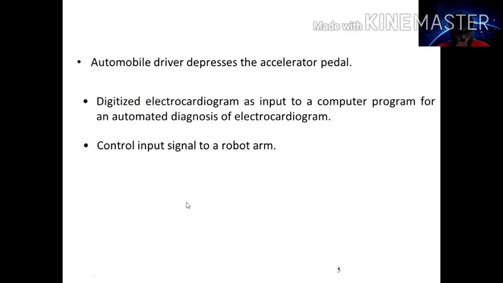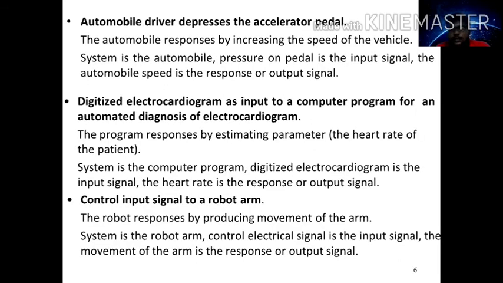So this is also one of the examples. Here, see, the automobile driver depresses the accelerator pedal. So look at this slide. Here the system is the automobile. What does this statement mean? The automobile responds by increasing the speed of the vehicle. How do you increase the speed of the vehicle? You should give some pressure on the pedal. Then only the vehicle will move. It will start, it will increase its speed.